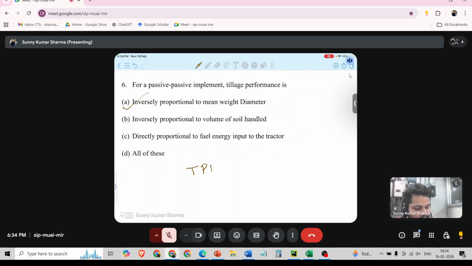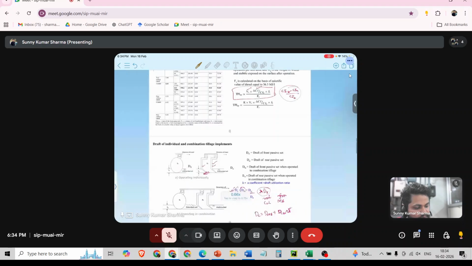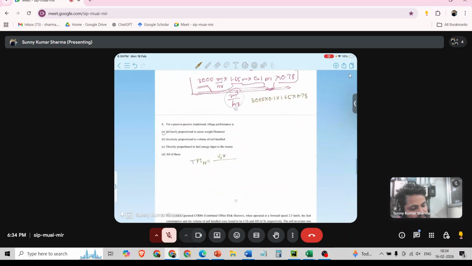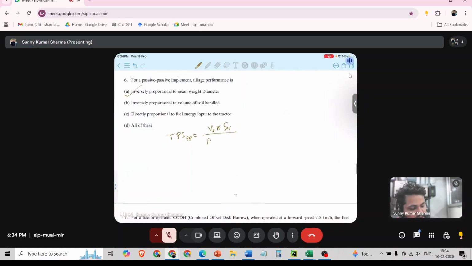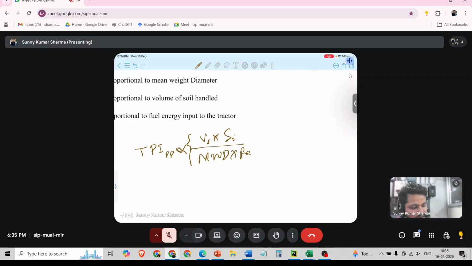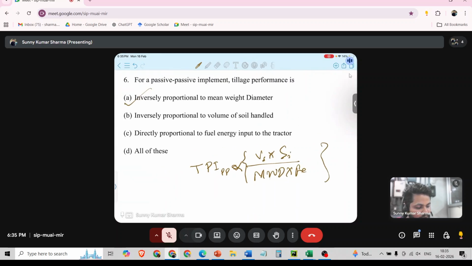Because we just saw that the performance index of passive is equal to volume of soil handled into SI by MWD into FE. This is directly proportional to all these things. So inversely proportional to MWD is correct. Inversely proportional to volume of soil handled, that is incorrect. Directly proportional to fuel energy, that is also incorrect. So Kamlesh, the correct answer is A.